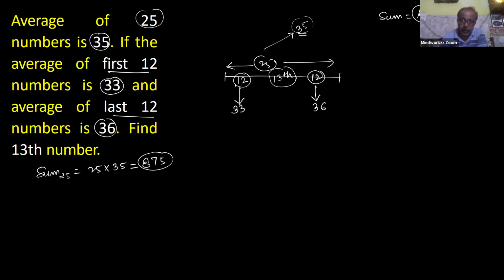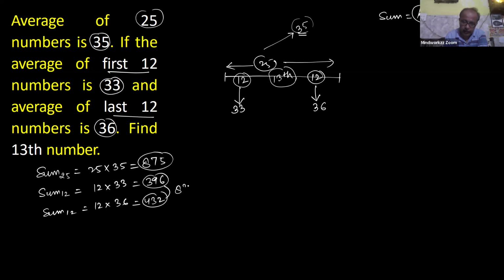And you also know the average value of initial 12 and last 12. So sum of initial 12 numbers is 12 into 33 and the sum of last 12 numbers is 12 into 36. So this is 396 and this one is 432, yes. And after adding these two values, your result is 828.